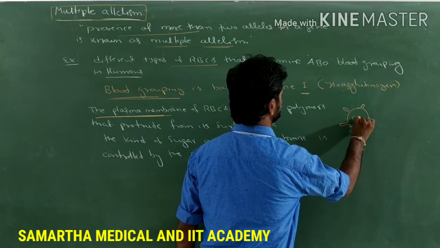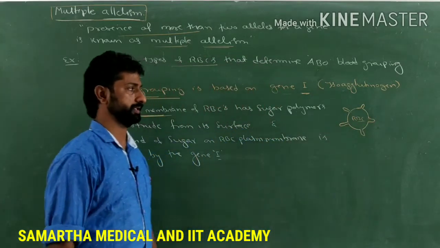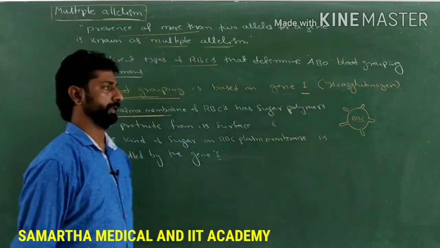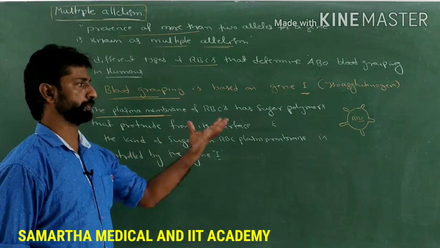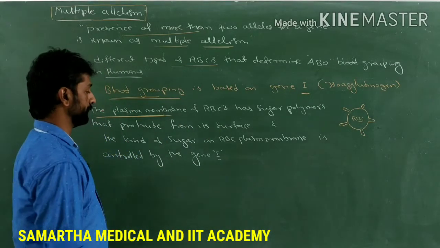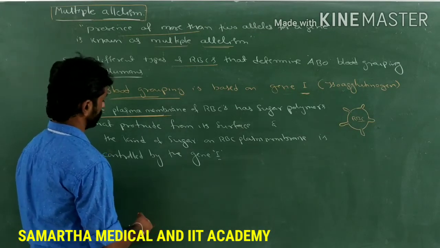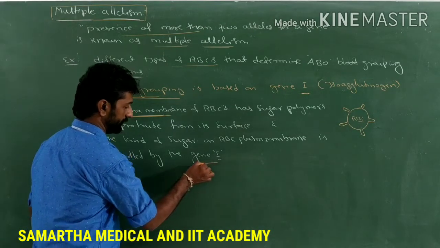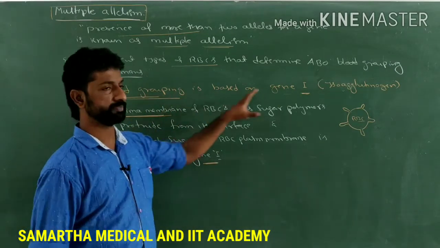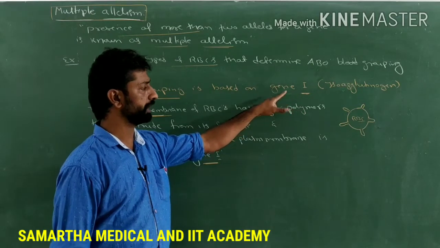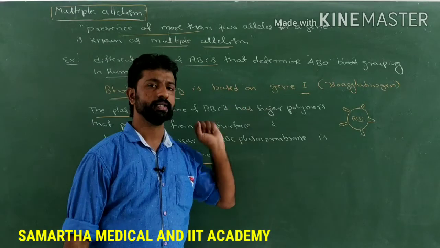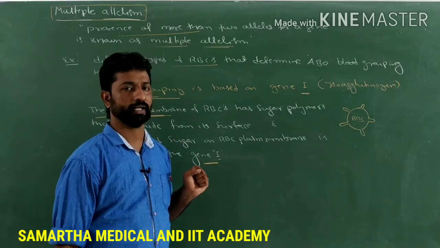So what happens? The type of sugar polymer which is protruding out of the plasma membrane is coded or controlled by the gene called gene I. Now you know how blood grouping is based on gene I. The gene I controls the type of sugar polymer to be synthesized over the surface of the plasma membrane of the RBC.